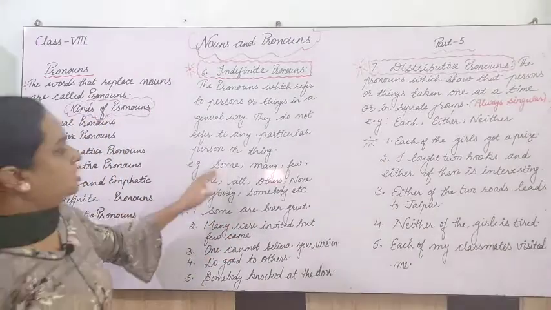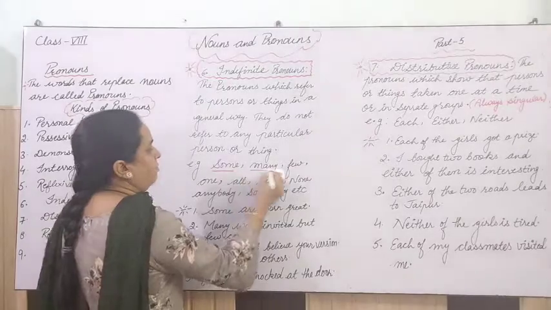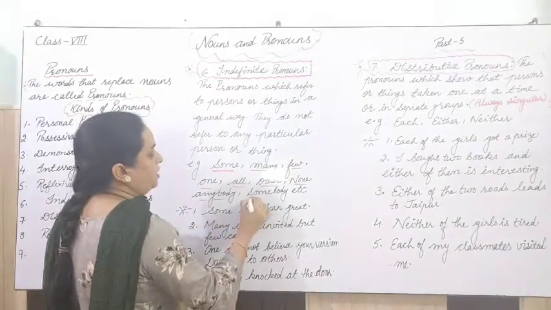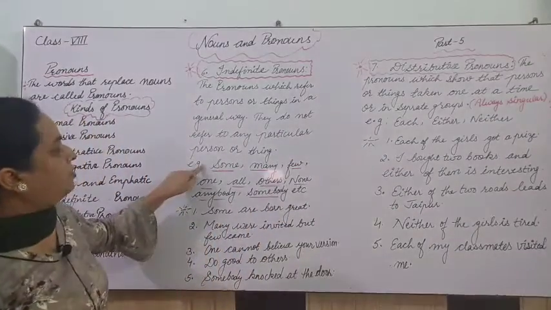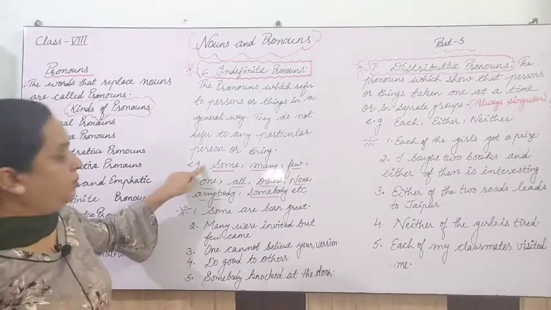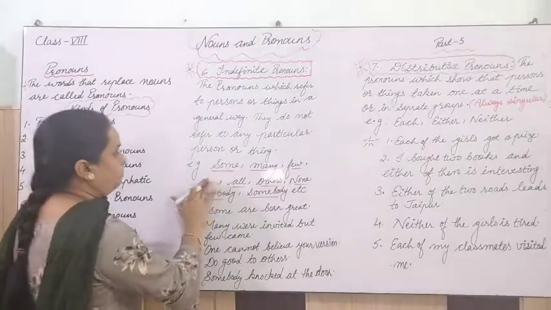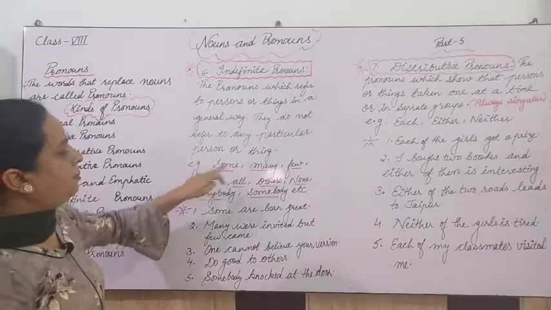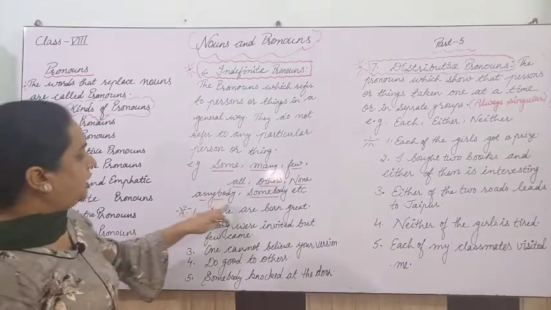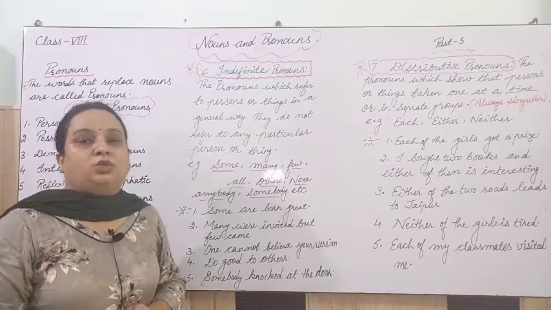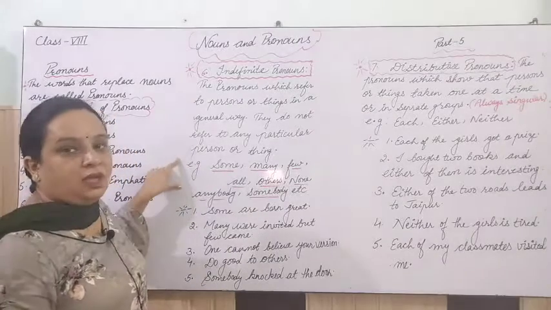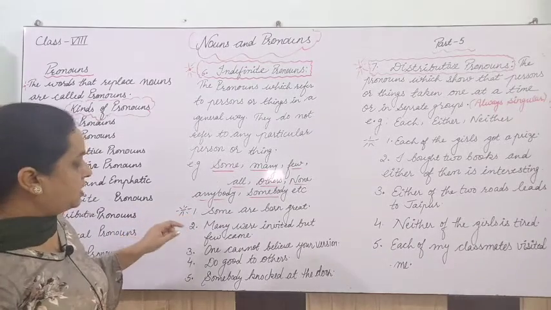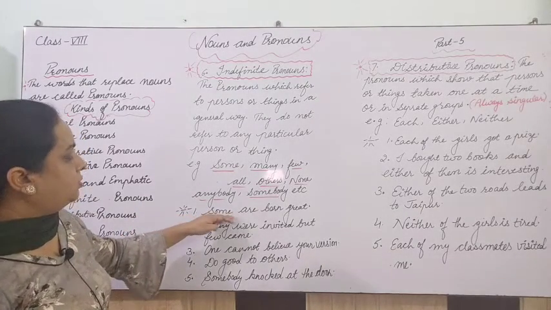For example, some. So words like some, many, few, one, all, others, none, anybody, somebody. These are indefinite pronouns. Okay, if you want you can remove this one from here because that is in the category of definite pronoun. So some, many, few, all, others, none, anybody, somebody, etc. These are indefinite pronouns where the number is not fixed. So let us understand this.